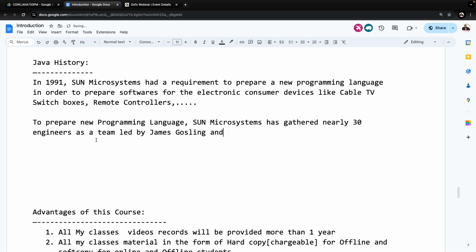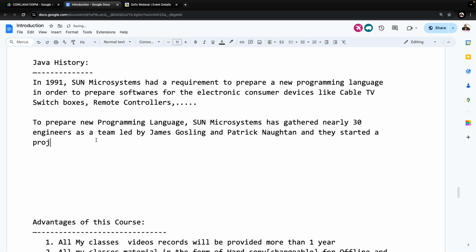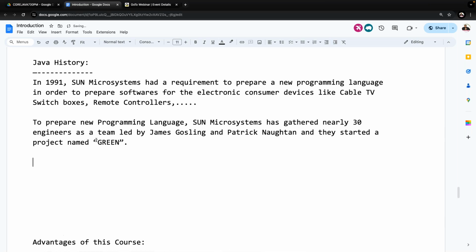James Gosling and Patrick Naughton are the two leads for this particular team, where 30 members are working together. They started a project named Green. Under this Green project, they want to prepare a new programming language. Got it clearly?